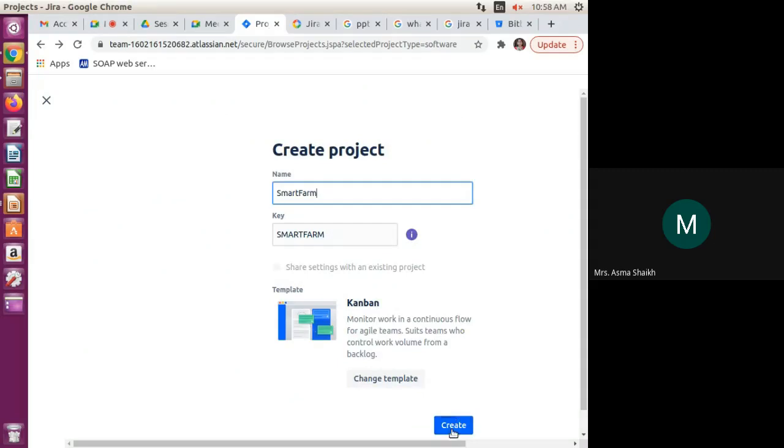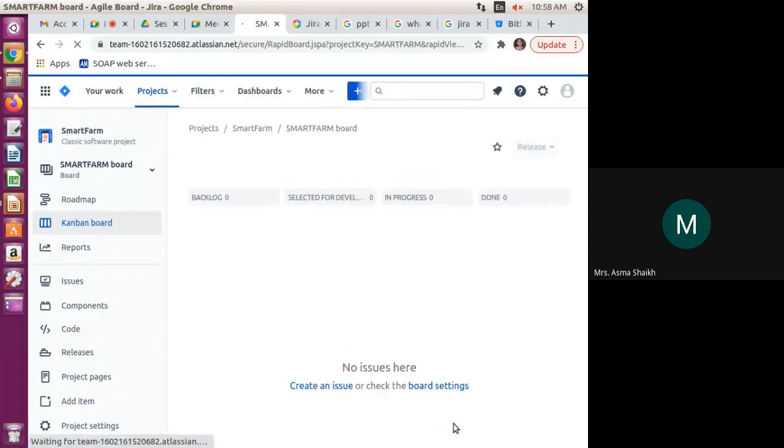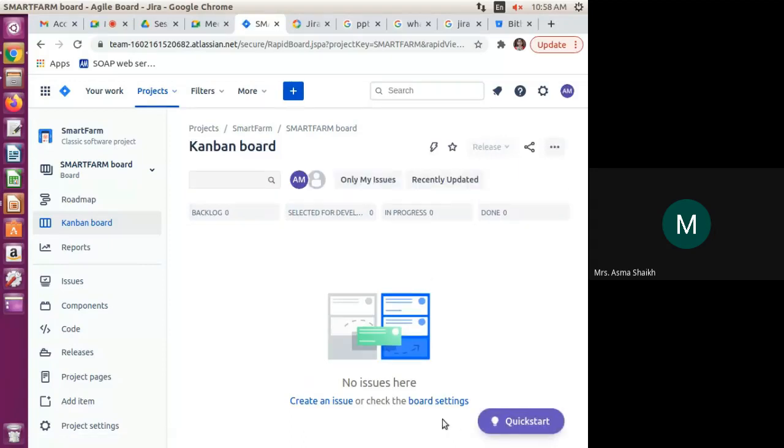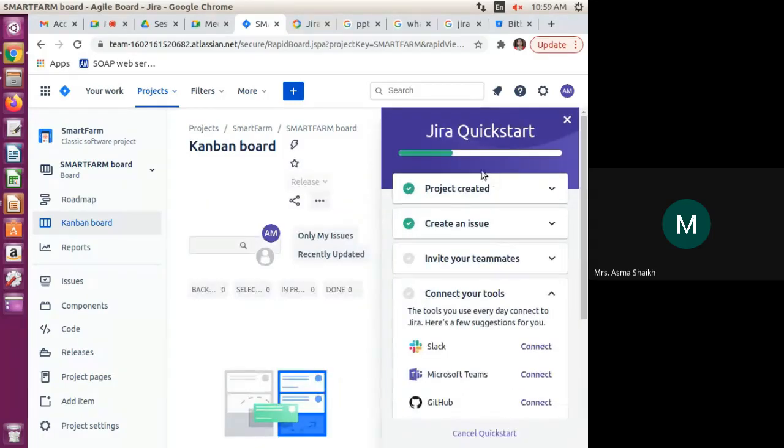Okay, create. So always remember, you can select any kind of project over here. So I have selected this. Now, don't worry, it is not difficult. Okay, you can go here, Quick start. This software is very easy to understand because here they have given the quick start. In the quick start, what we are able to do is mentioned over here.